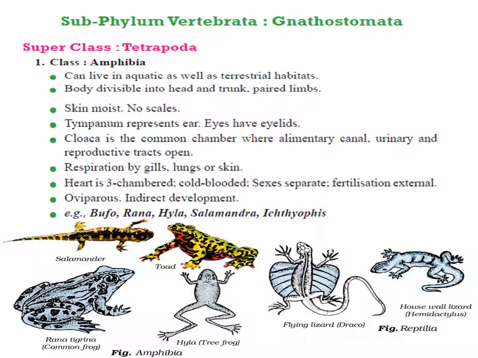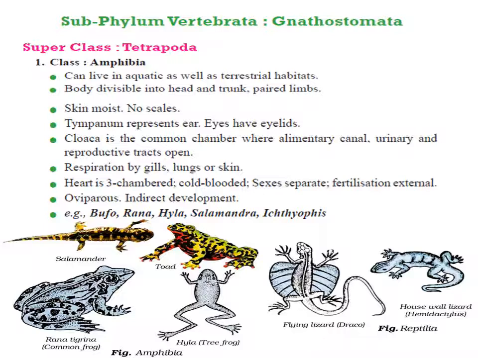Next, Gnathostomata is divided into subphylum Vertebrata. We have discussed Pisces. The next is phylum Vertebrata, which is divided into superclass Tetrapoda. Tetrapoda means four limb bearing organisms. The first class in Tetrapoda is amphibians. Amphibians means those which have a dual mode of life. They have both terrestrial and aquatic habitat.